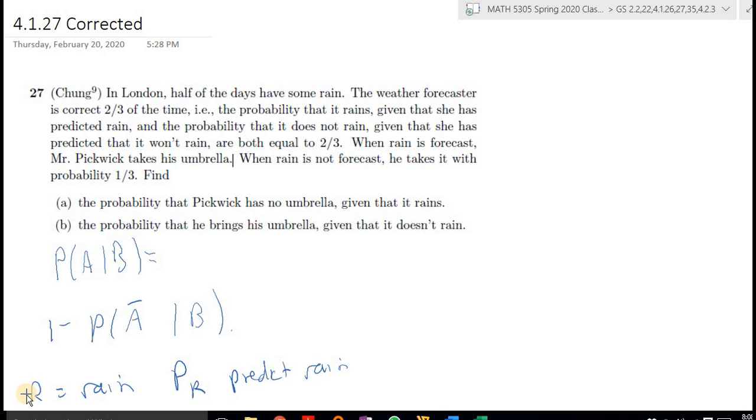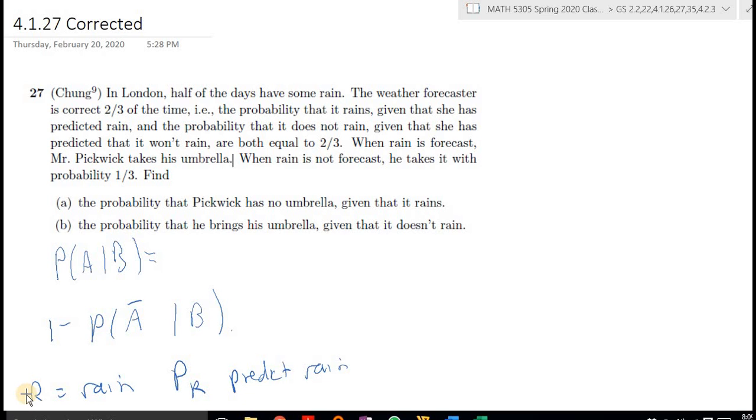All right? So let me read it. In London, half of the days have some rain. The weather forecasters are correct 2/3 of the time. That is, the probability that it rains, given that she has predicted rain, and the probability that it does not rain, given that she has predicted it won't rain, are both equal to 2/3. When rain is forecast, Mr. Pickwick takes his umbrella. When rain is not forecast, he takes it with probability 1/3.